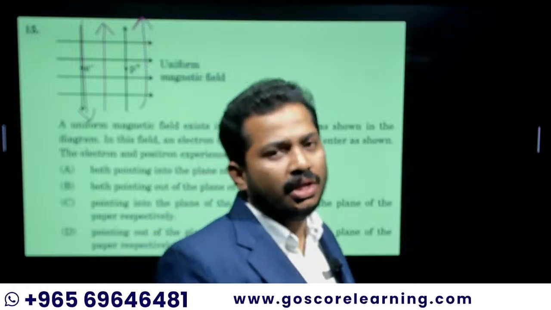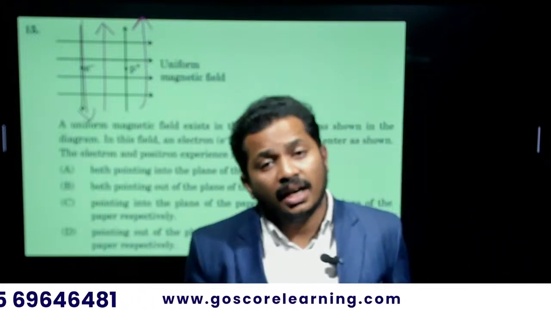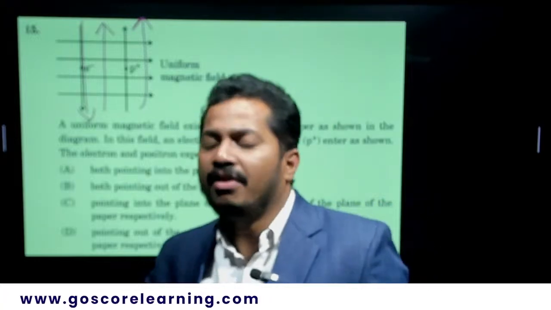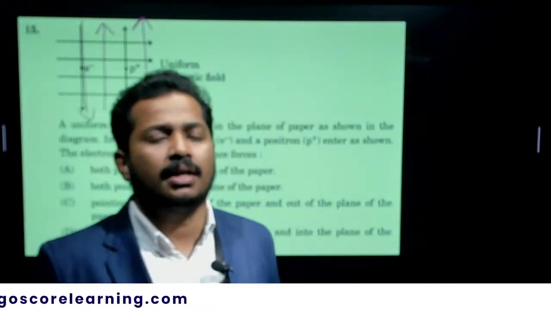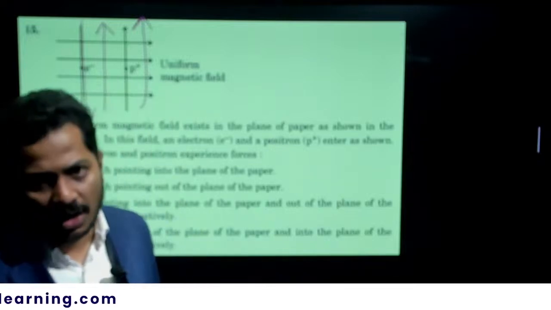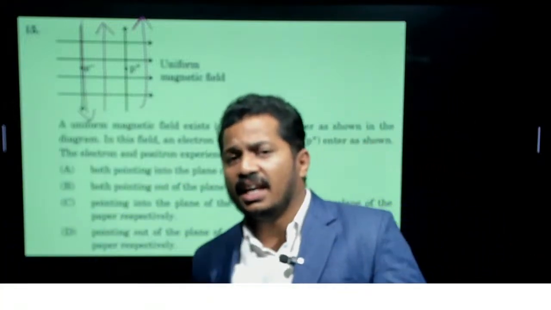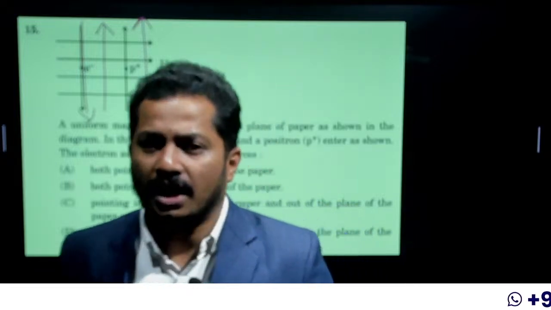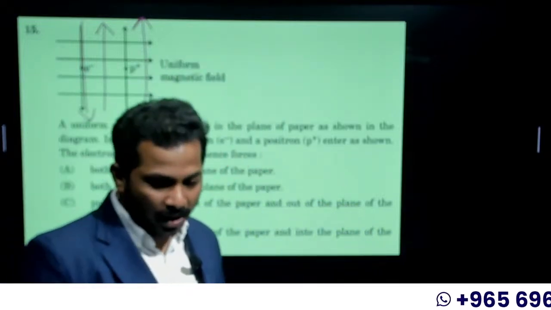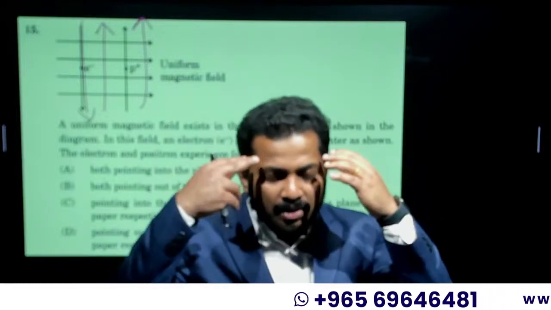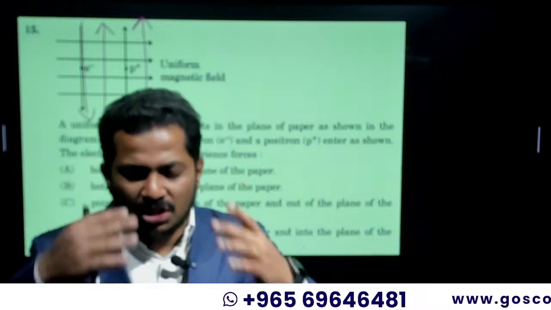Fleming's left hand rule is covered in this chapter, along with the right hand thumb rule. The right hand thumb rule is for finding the direction of the magnetic field around a straight current carrying wire, and Fleming's left hand rule is for finding the direction of force on a current carrying wire placed in a magnetic field. Could you please state Fleming's left hand rule? Keep the definition in your mind.